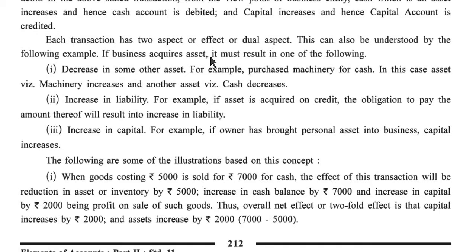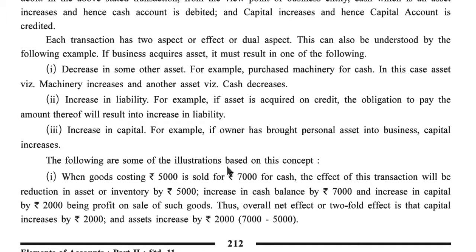If a business acquires an asset, it must result in one of the following: a decrease in some other asset. For example, purchased machinery for cash. In this case, the asset machinery increases and another asset, cash, decreases. Or an increase in liability. For example, if an asset is acquired on credit, the obligation to pay the amount thereof will result in an increase in liability. Or an increase in capital. For example, if the owner has brought a personal asset into the business, capital increases.